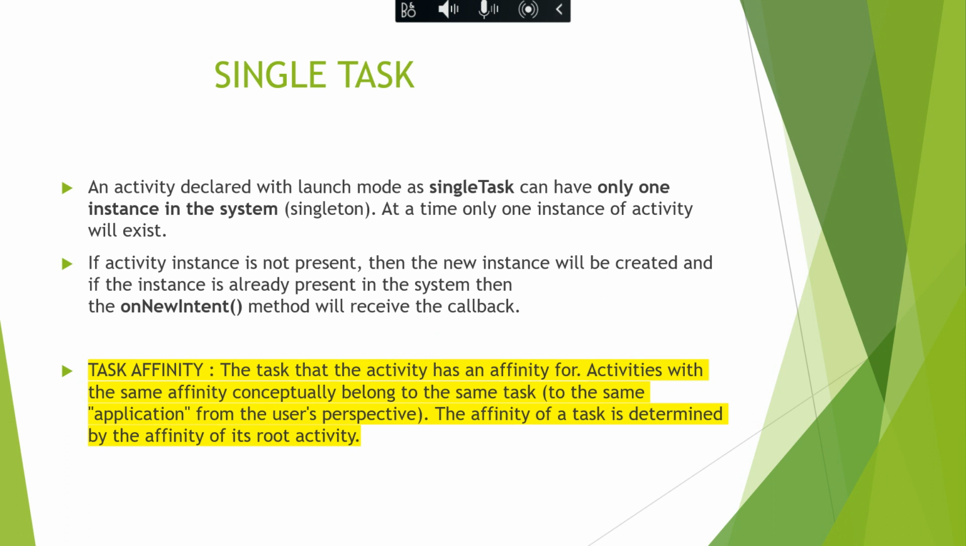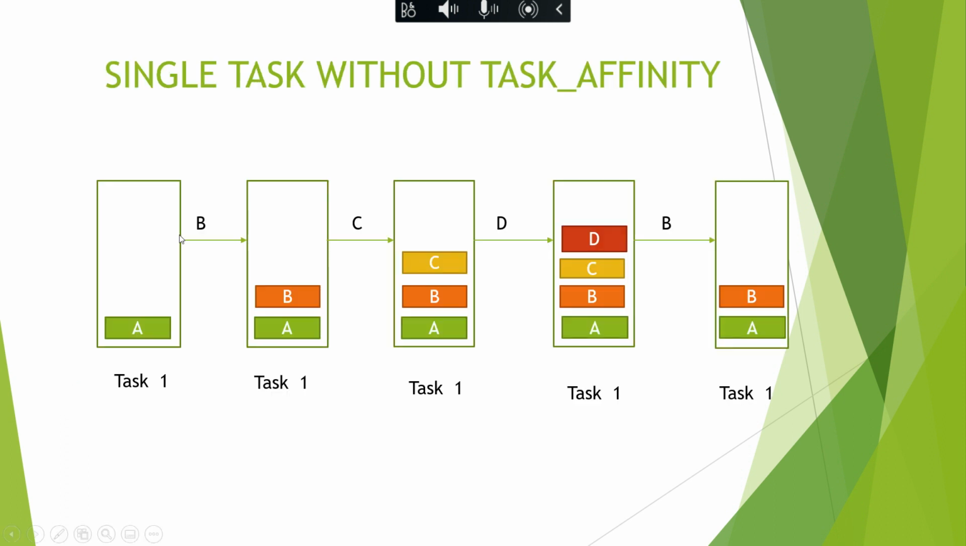So single task, let's dive into our example. First we'll see single task without task affinity. When it comes to single task, the behavior differs with task affinity as well as without task affinity. First we will see how it works without task affinity. Okay, cool. So imagine I have defined activity B as single task mode in my Android manifest file. There is a task 1 with activity A in it. From activity A I launch activity B, and activity B is single task without task affinity. So B will be on the top of my stack now.